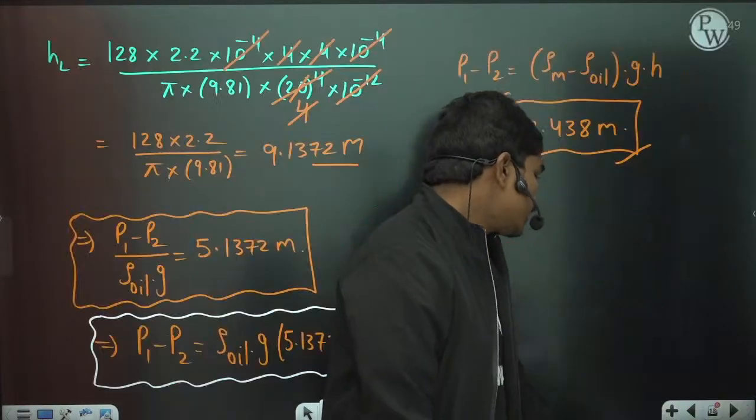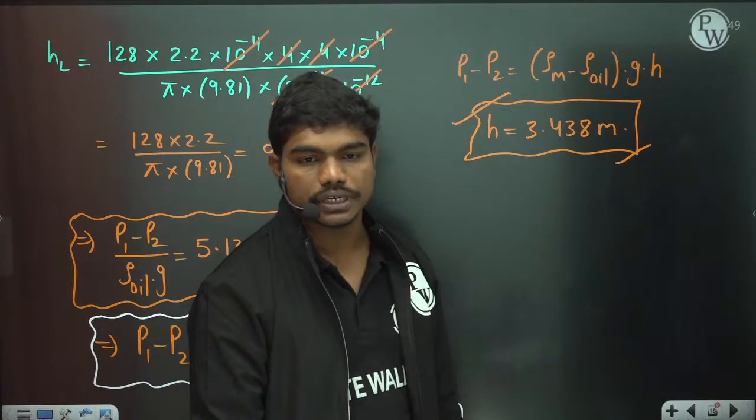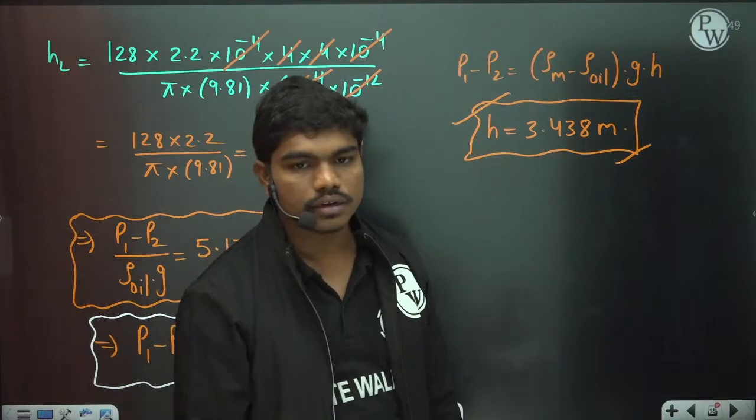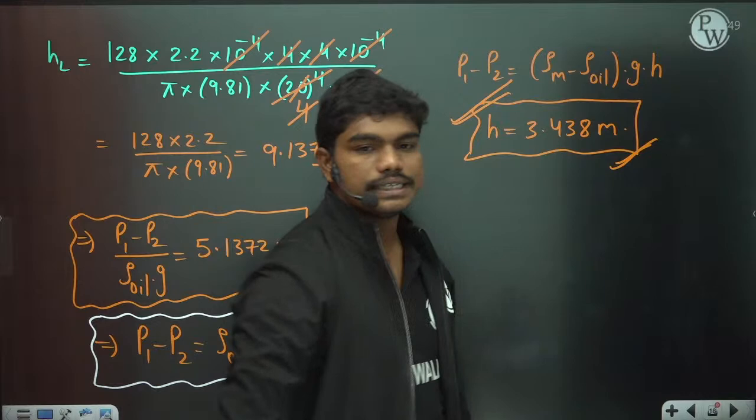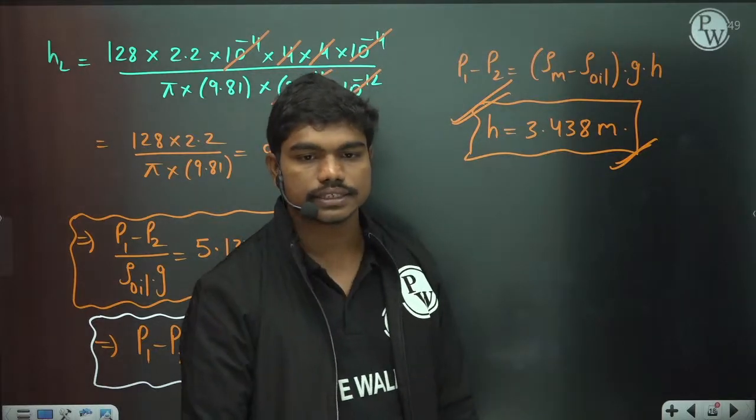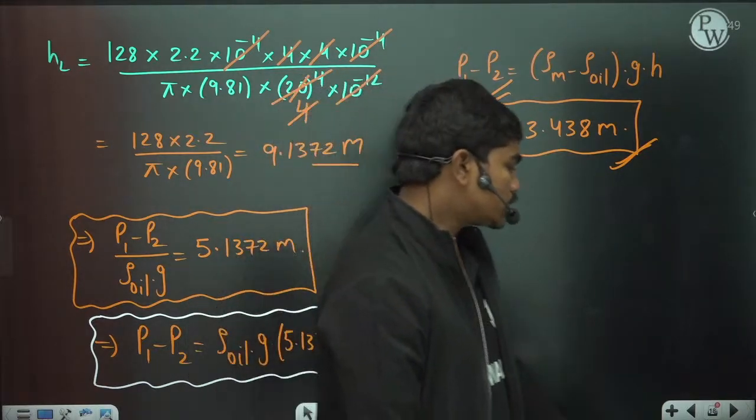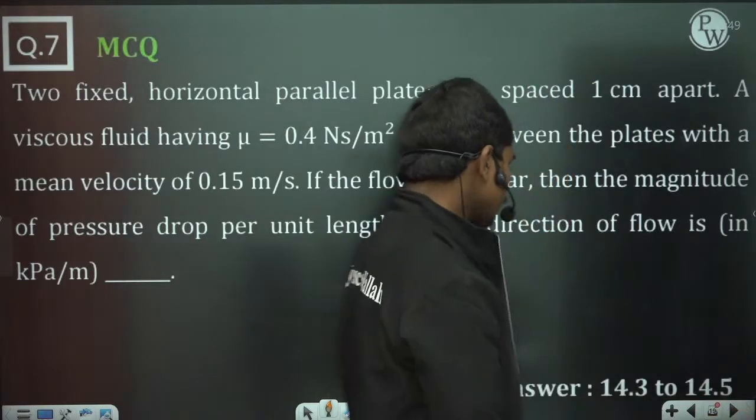Okay, there is some key typing issue here. Fine. So please type in the chat box: H is equal to 3.438 meters is the correct answer in this case. Okay, so let's go for the next question. Let us see this question.